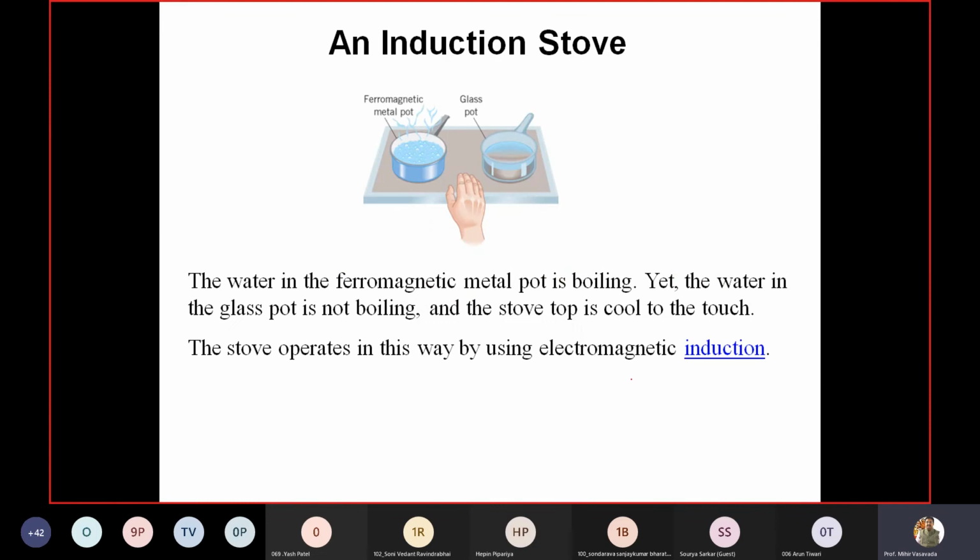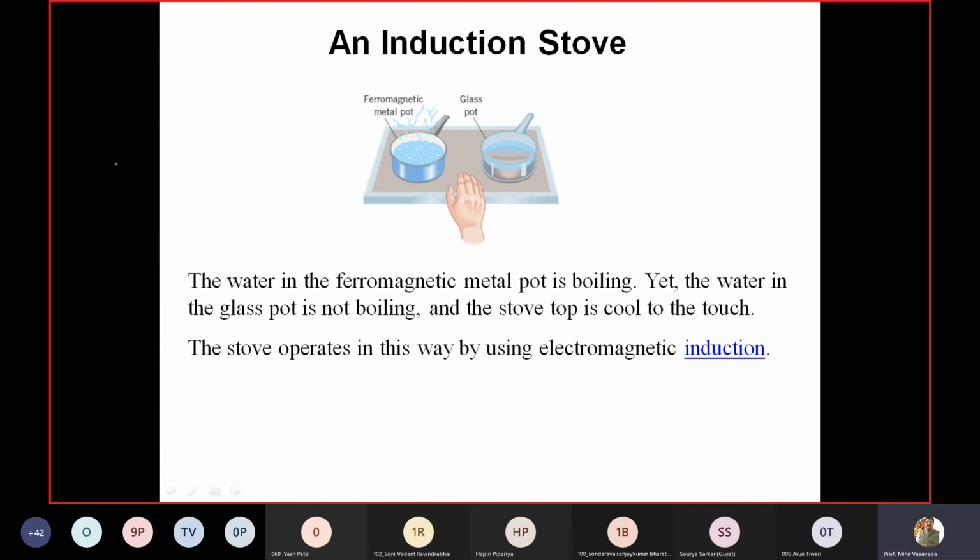Another one is induction stove, cookers, induction stove at our home, right? So here the concept is like this. On induction stove, if you have it at your home, then you must have that experience. You have to use the special type of vessels only. Then only you will have that heating, right?